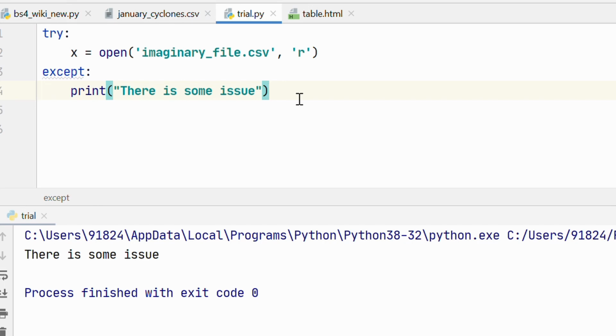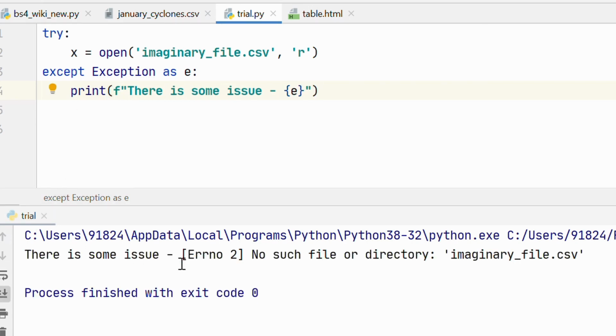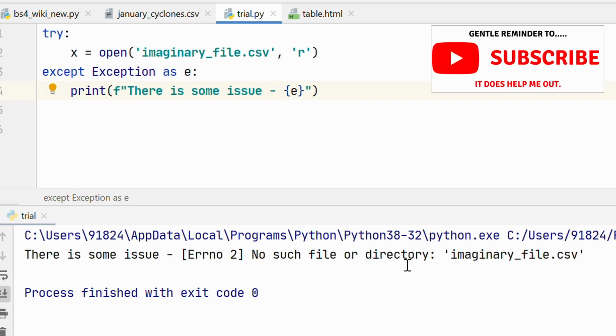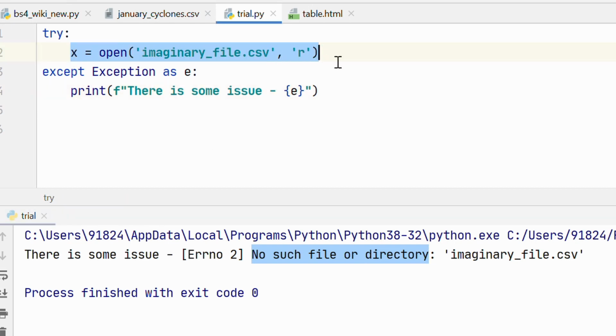Now it would be interesting to know what kind of error it was. So here in the except block, I can say except Exception. Exception is a class from Python, and I can say except Exception as e. I can say there is some issue, and then here I'm going to say e. Let's print out what the exception is. So now if I run this, there is some issue, no such file or directory. So this is the error that happens while running this piece of code. Basically the file does not exist. So this is how easily you can catch exceptions in your code.